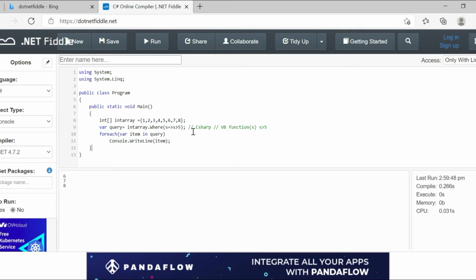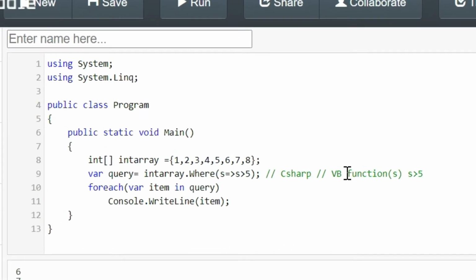So the main thing is, now you have learned how we use the lambda expression in C#. In VB.NET we used to write the query like this, but when you use Invoke Code we need to use the C# syntax, then only it will work. If you are comfortable in VB.NET, then you can change the language in Invoke Code. That is, you have two options: either you can use VB.NET code or C# code. And then in C# only you can declare this var data type, and it can hold the result of this query in this variable. Okay, and then you can use a foreach loop to display the values saved in this query.